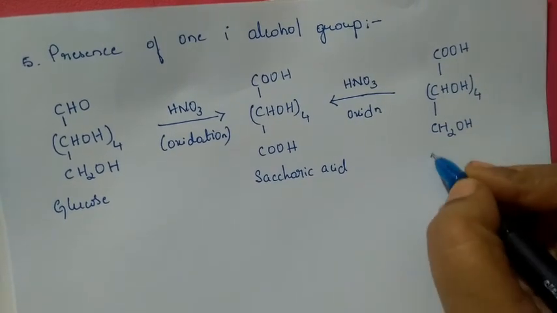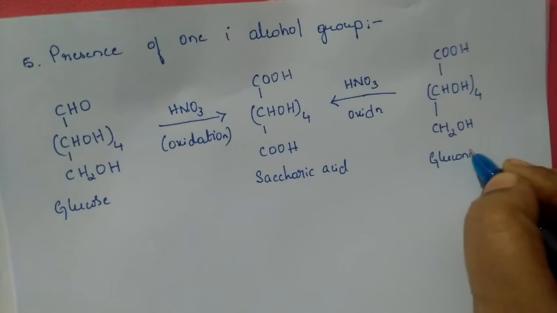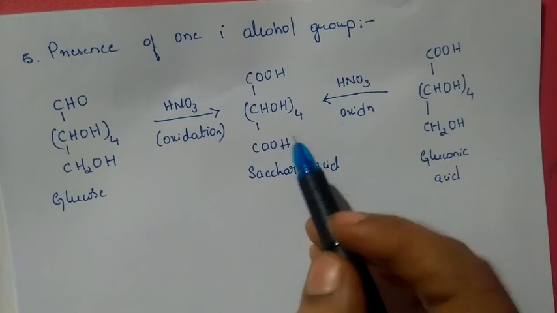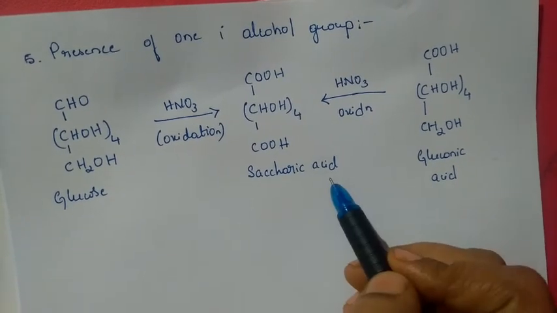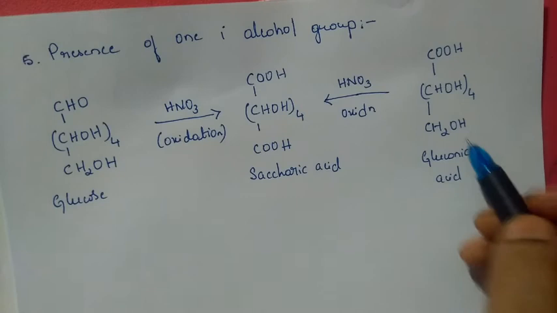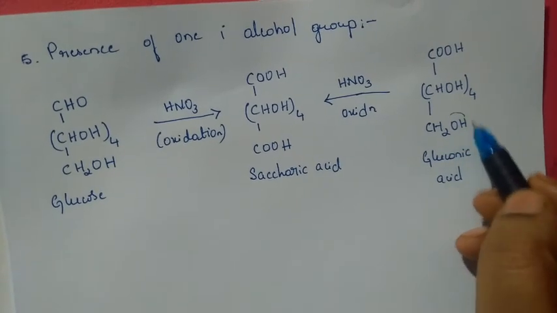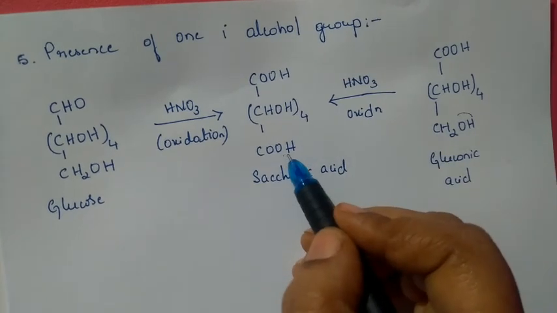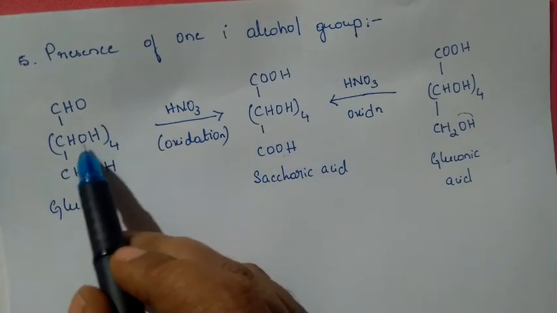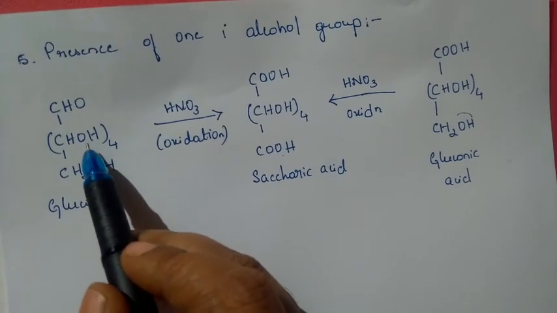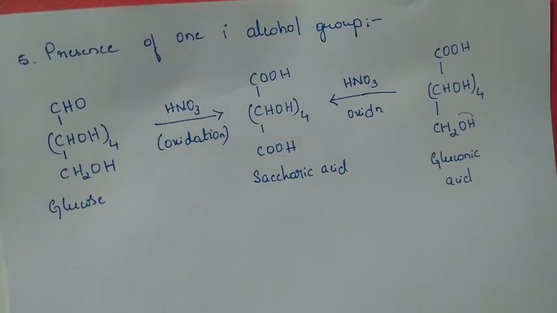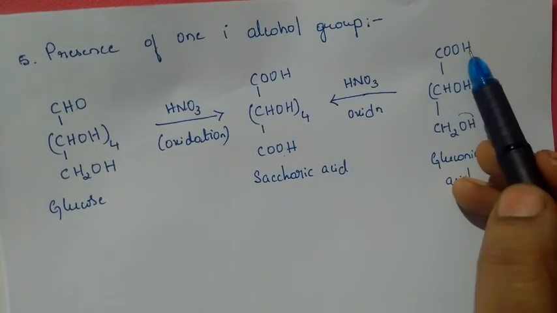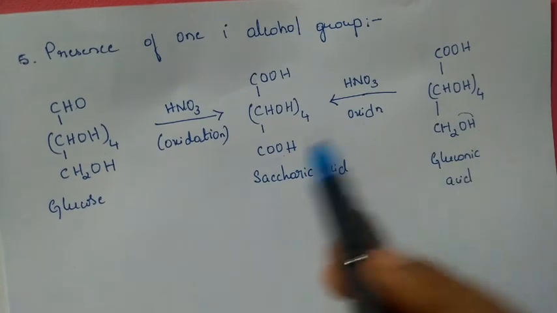So if you do the oxidation with gluconic acid, then also you are going to get the product as saccharic acid itself. That means that it consists of a primary alcoholic group. That primary alcoholic group is being converted into a carboxylic acid group. So here we have secondary alcoholic groups. The secondary alcoholic group is not being converted. Only the aldehydic group as well as the primary alcoholic group is being converted. So even without the aldehydic group, you are getting saccharic acid.